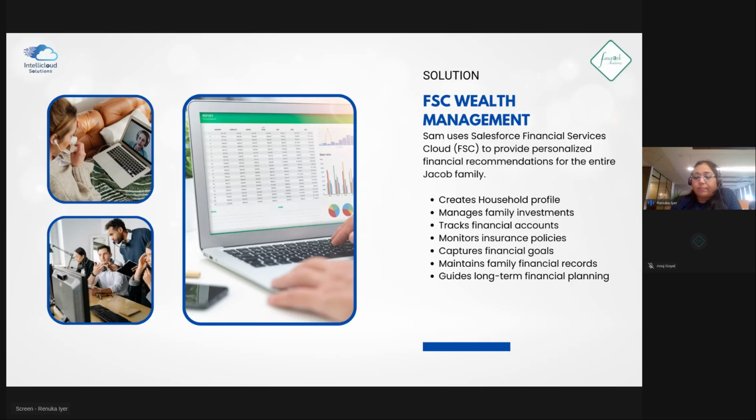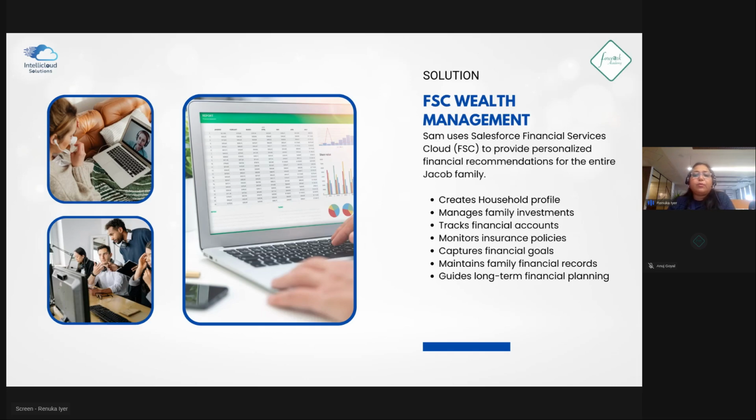Okay. And after all this is done, the advisor will get a single screen, and that's where the Actionable Relationship Center comes into place, right? So that's called the ARC. In that, the advisor, in one screen, like a dashboard, can see all the reports so far. What has been happening with his account? Are his investments trending? Is it going up? Is it going down? How many investments has he made so far? How many liabilities are there, and all that, right? And based on that, he can guide for long term financial planning.